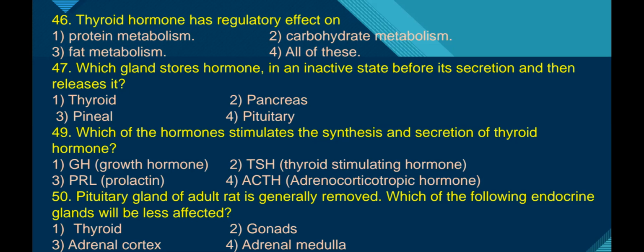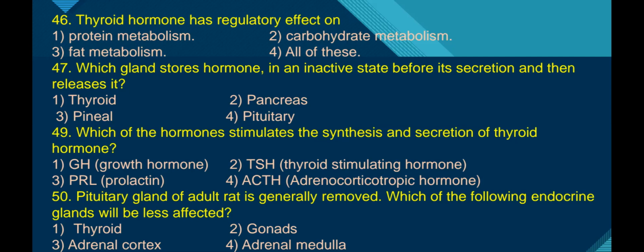Thyroid stimulating hormone. This hormone is also secreted from the anterior pituitary and it stimulates the thyroid gland to secrete the thyroxine hormones. So in the question they are asking which of the hormones stimulate the synthesis and secretion of thyroid gland. So synthesis of thyroxine and calcitonin is under the control of thyroid stimulating hormone that is secreted from the anterior lobe of the pituitary gland. Therefore, answer is second option.